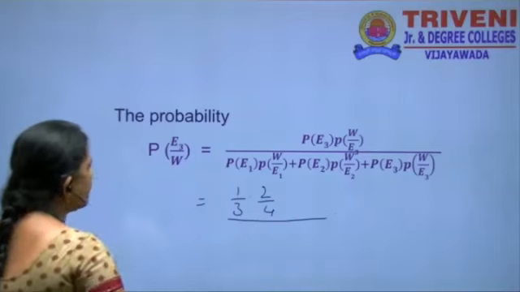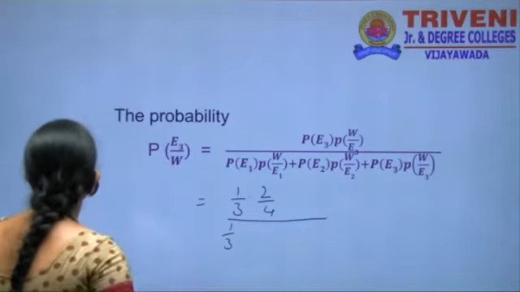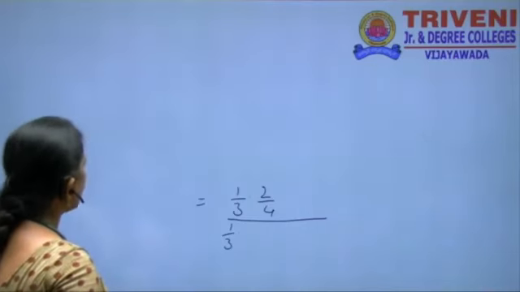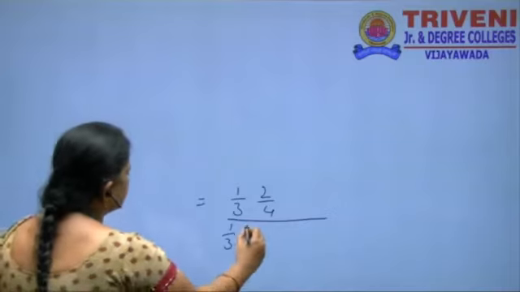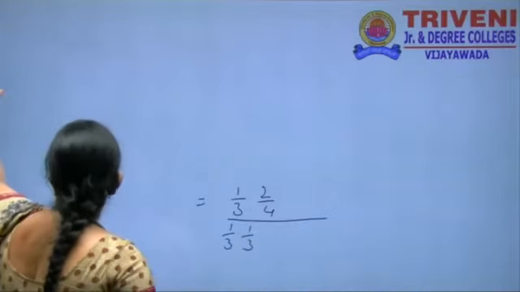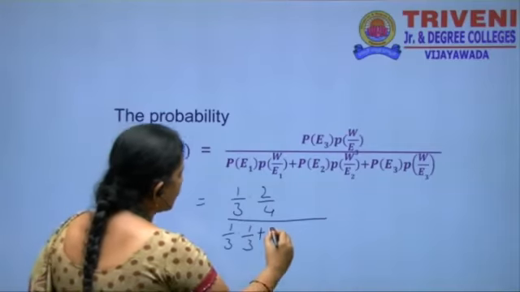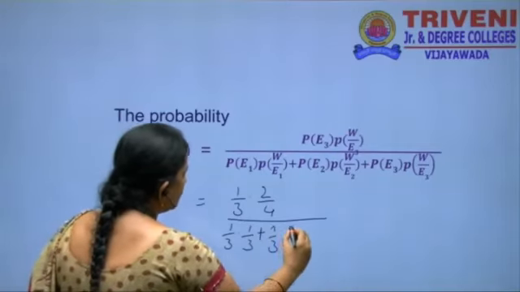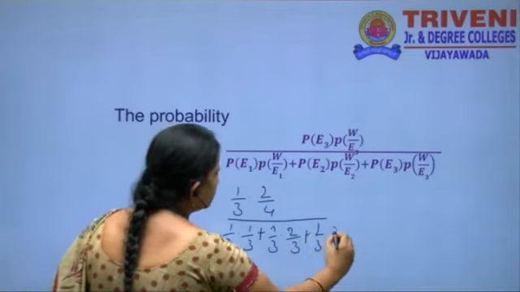In the denominator, P of E1 is also 1 by 3, and white balls in the first bag are 1 out of a total of 3, so 1 by 3, plus P of E2 is 1 by 3, white balls 2 by 3, plus 1 by 3 into 2 by 4.